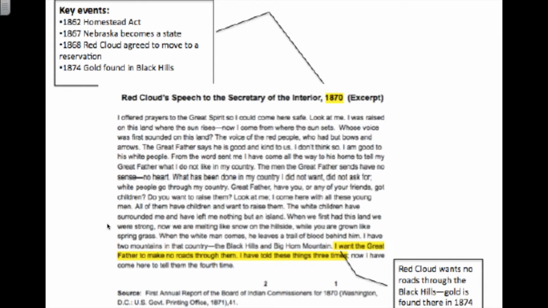So if we think about what Red Cloud said there, we can see that he wants no roads through the Black Hills. Now he never said Black Hills here, but we can infer that he means that when he says, I want the Great Father to make no roads through them. And remember, we talked about above that gold was found in the Black Hills in 1874.